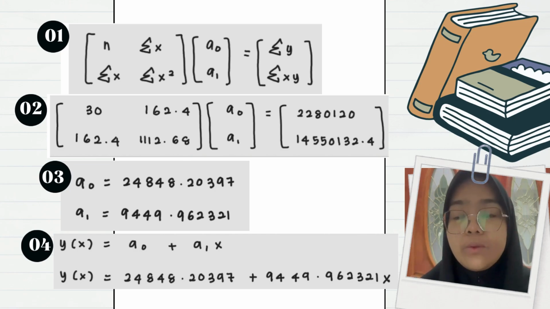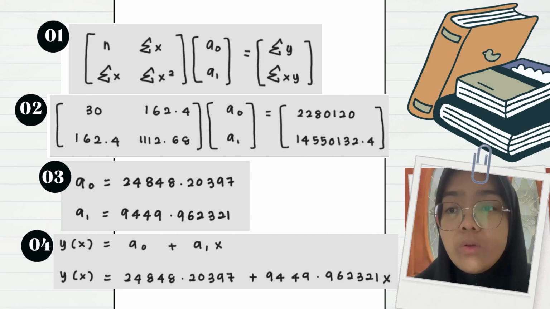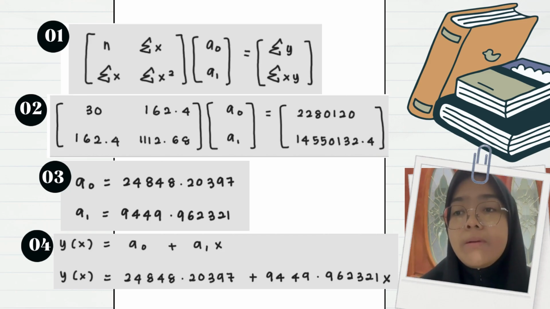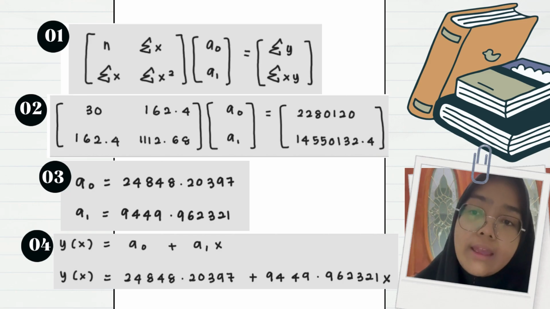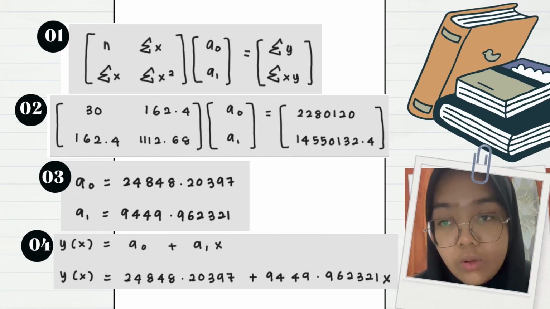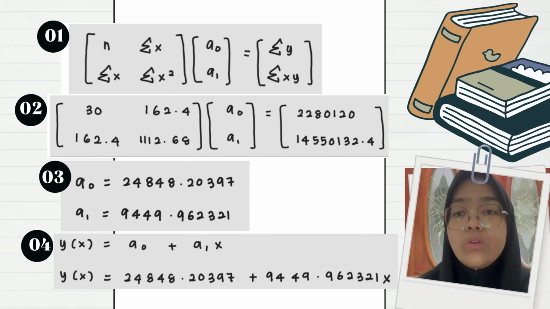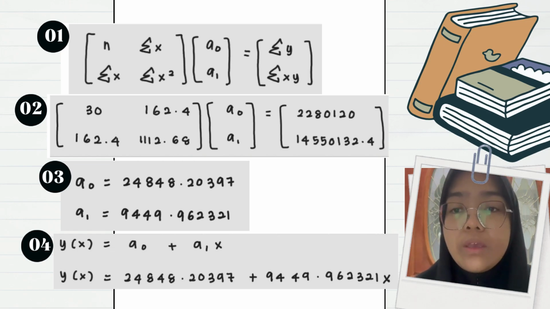Next, we can also gain the values of A0 and A1 by using the regression mode in the calculator. Last but not least, we entered the values of A0 and A1 into the formula and obtained the new derived function, which is y(x) equals A0 plus A1x.